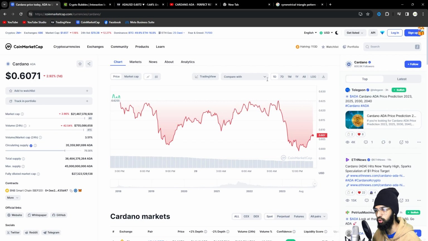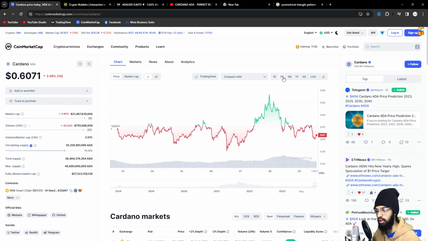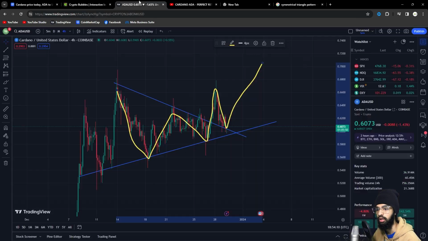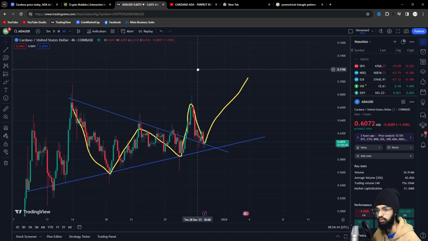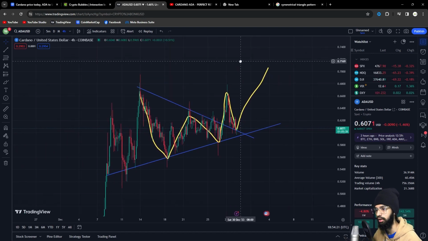We are currently down, so this should be a great opportunity to buy right now. And if you take advantage of this opportunity, you are likely to see some really positive rewards, and you can possibly make a lot of gains.